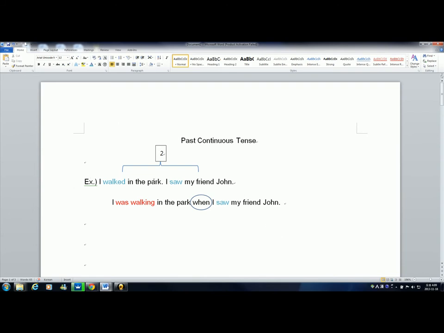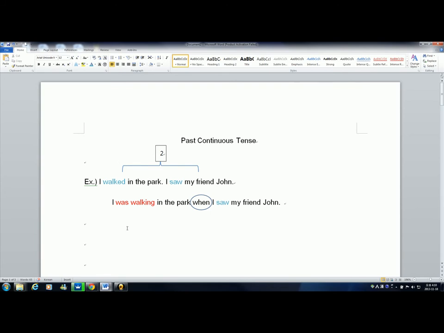If we look at the first example, I tried to write the kind of sentence that isn't grammatically incorrect, but at the same time, it still has some hallmarks of how a non-native speaker would explain the situation. So a non-native speaker might say something like, I walked in the park and I saw my friend John. They'll create two sentences, or they'll say, I saw John in the park, or something like this.